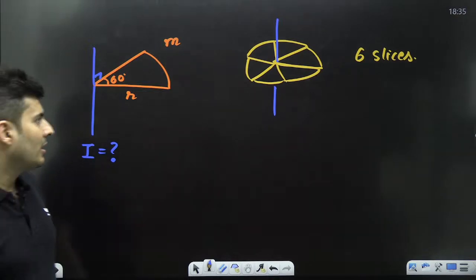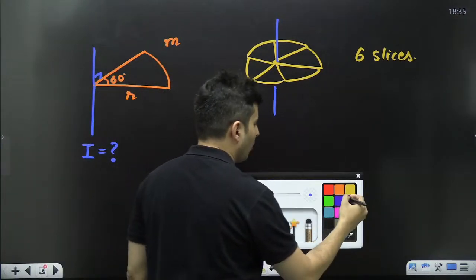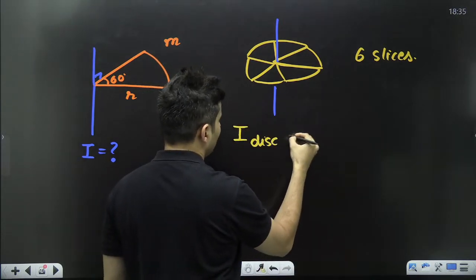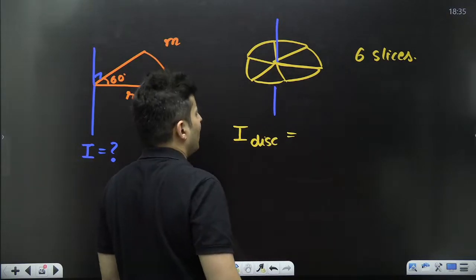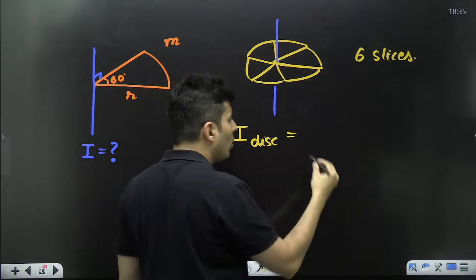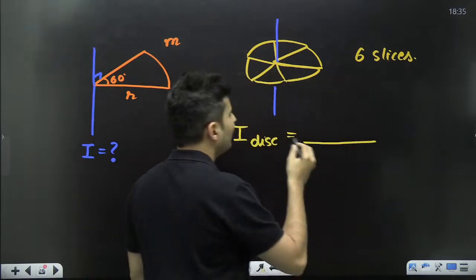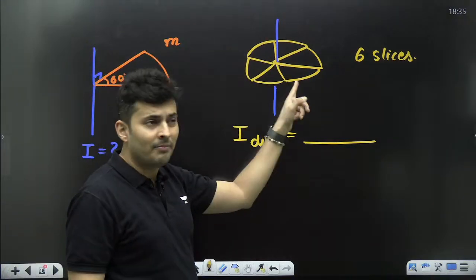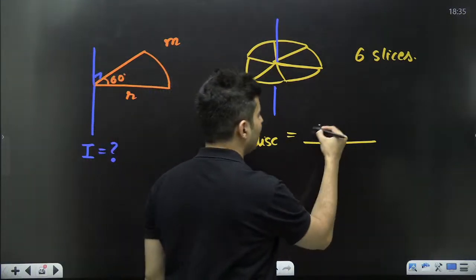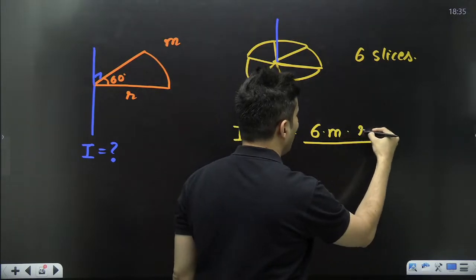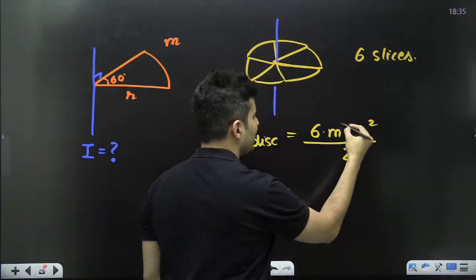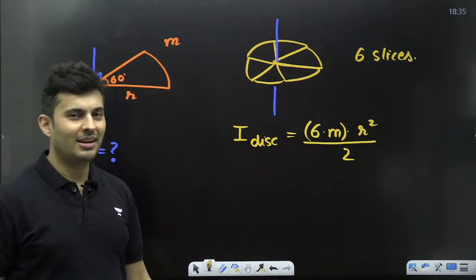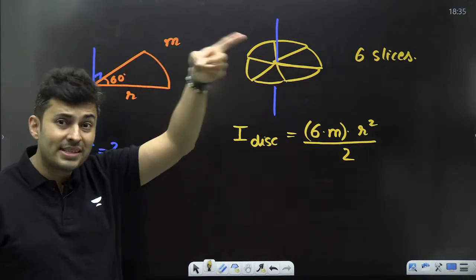Very good. Now, if I ask you, what is the total moment of inertia of the disc? You'll be like, yeah, it's the mass r square by 2. What is the mass? Oh, be careful, it is not m. Each slice was m. How many times? 6 times. So this will be 6 times m into r square and divide by 2. So 6m is the mass. Lot of students forget that the number 6 should be there. M is the mass of each slice, so 6 slices, so 6m.